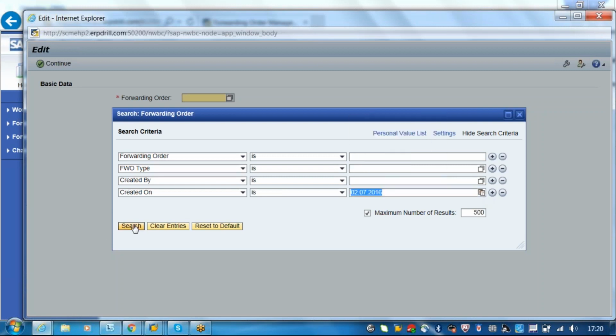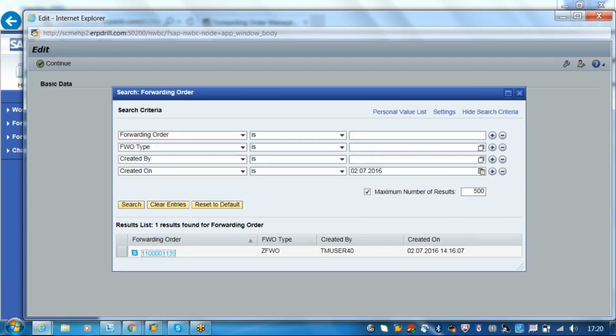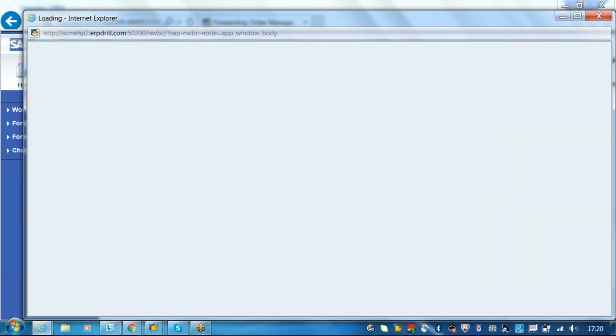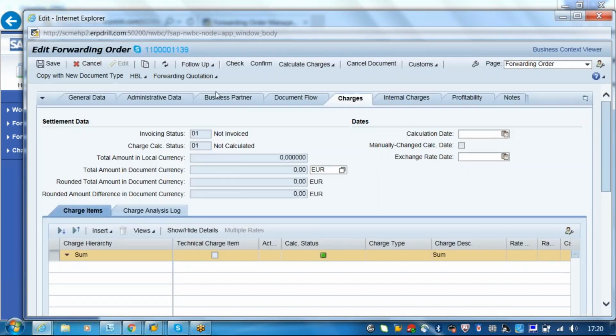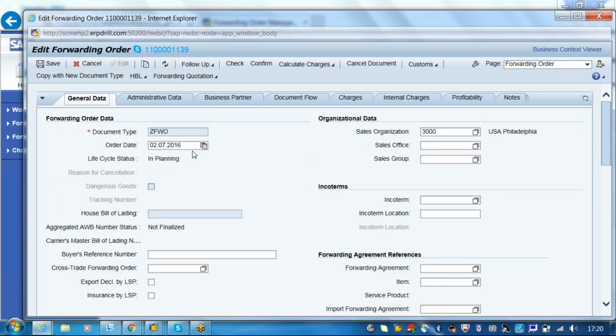Yes, no problem, I will find it. So 139. In the general data, you have to see the document type, the forwarding order type, and your sales organization is mandatory, and when it was created will come.